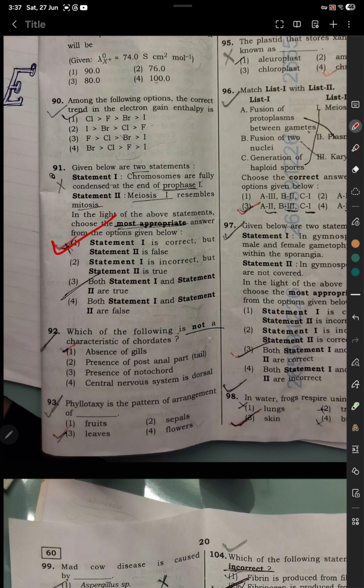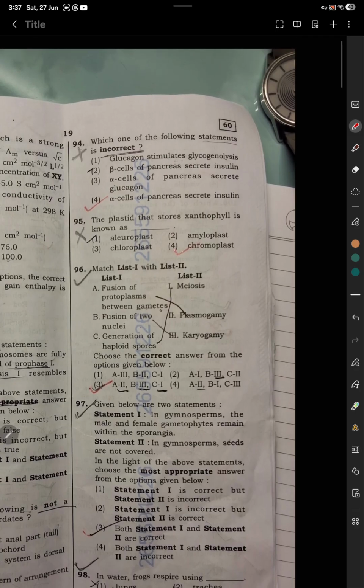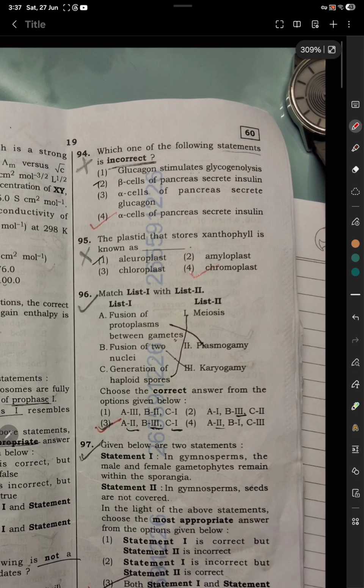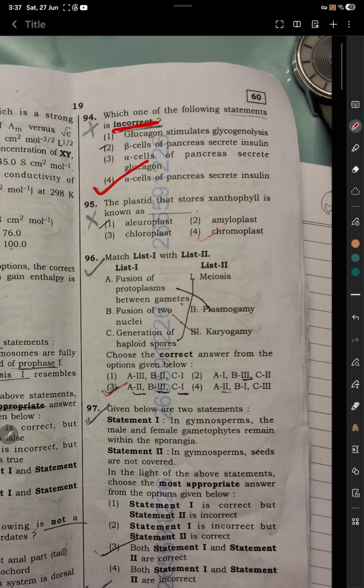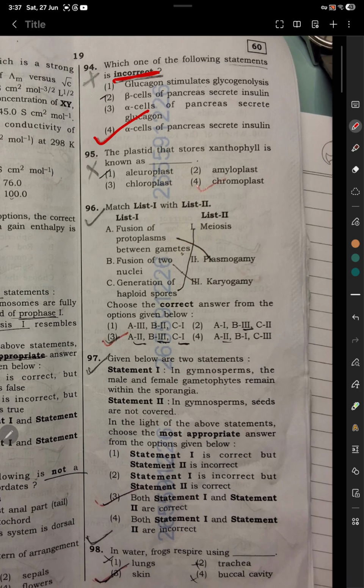Question 92. Which of the following is not a characteristic of chordates? Option 1, absence of gills. Question number 93. Phyllotaxis is the pattern of arrangement of leaves. So next, question number 94. Which of the following statements is incorrect? So statement number 4 is incorrect. Alpha cells of pancreas secrete insulin. Question number 95. The plastid that stores xanthophyll is known as chromoplast.